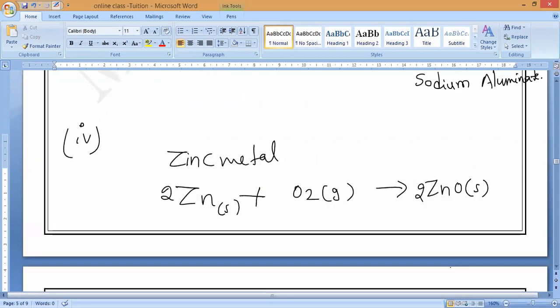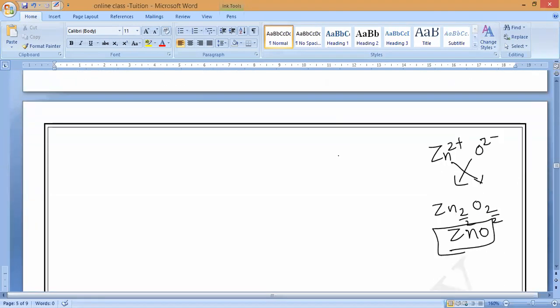Any doubt in this, Karthikeyan? No, sir. So if you understand this, now we got zinc oxide. Now observe very carefully. This is also what we should call an amphoteric oxide only. Yes. So now let us react with the ZnO.